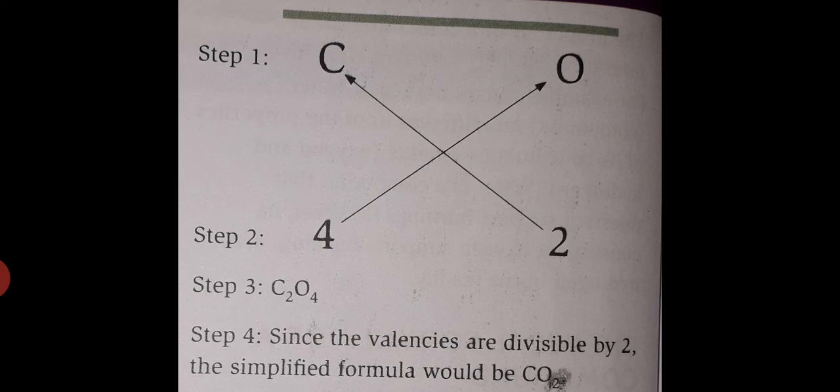Next step, we have to simplify the formula by dividing the valencies by a common number. If not divisible by any common number, leave the valencies as they are. Here you can see the valencies are divisible by 2. So the simplified formula would be CO2, dividing by 2.